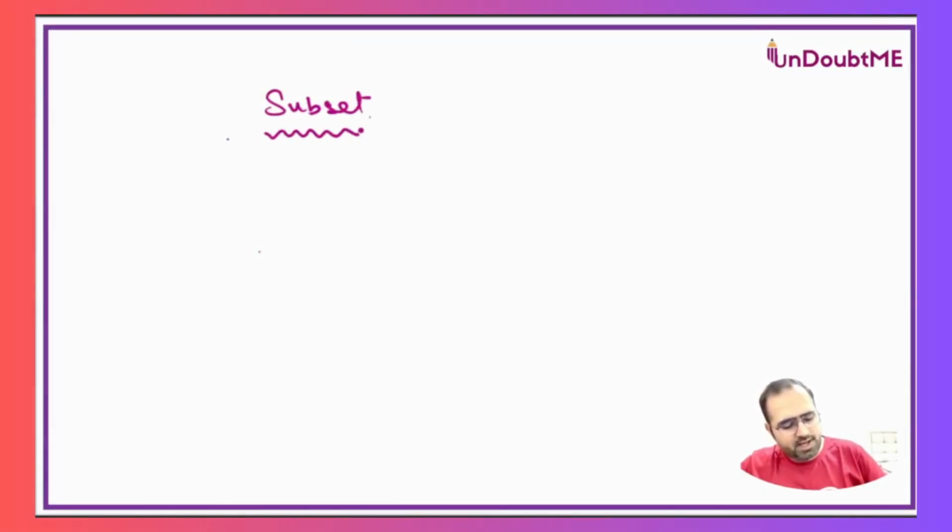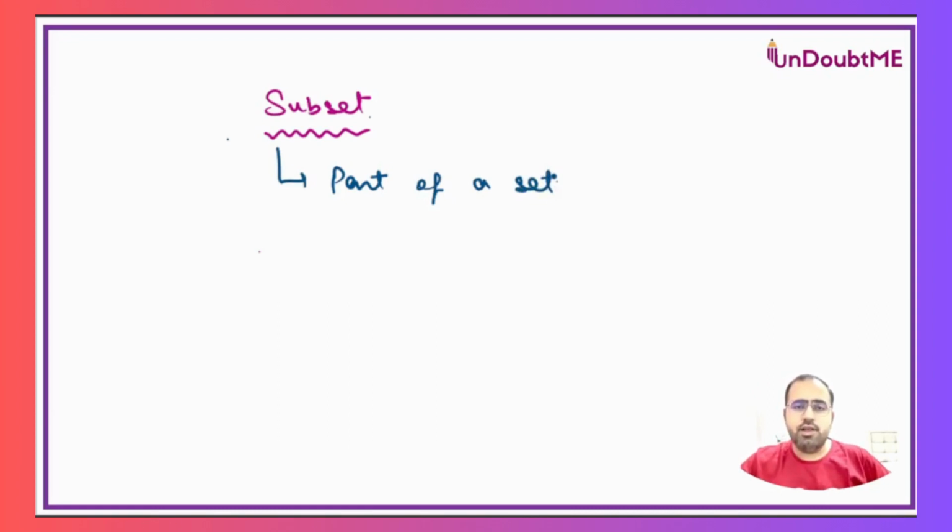Subset, by name only, we can say that it is a part of a set. I'll give you all the examples so it will become more clear with time, in just 2 to 3 minutes. So it is a part of a set. Sub means it is just a sub part of that set.